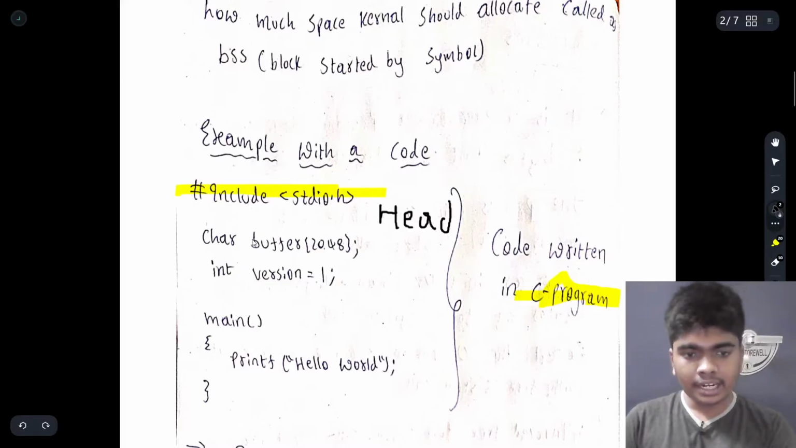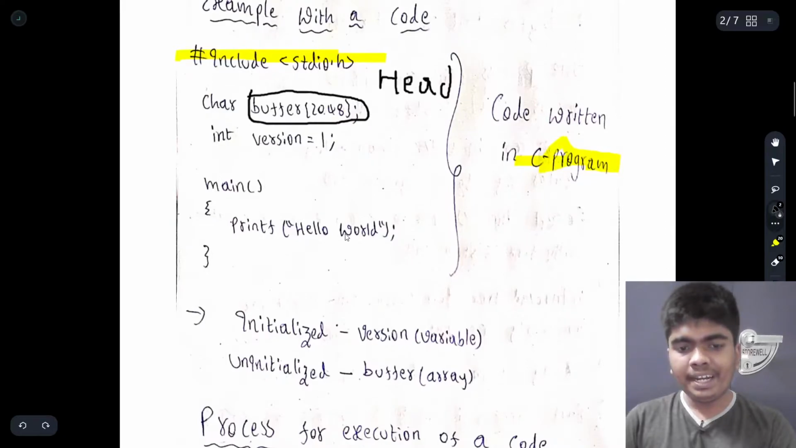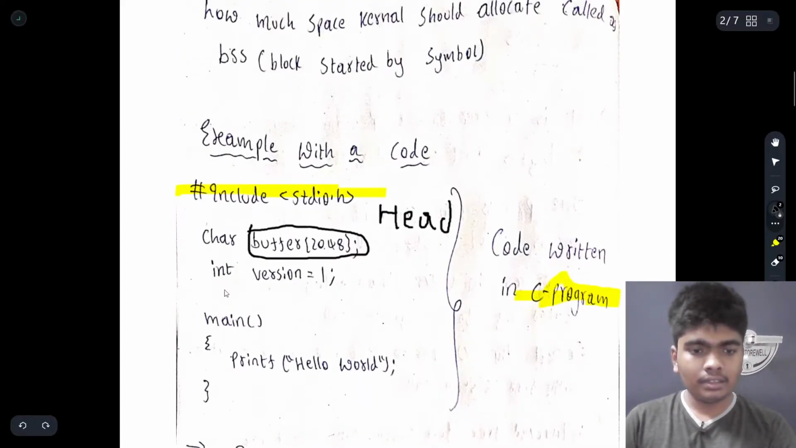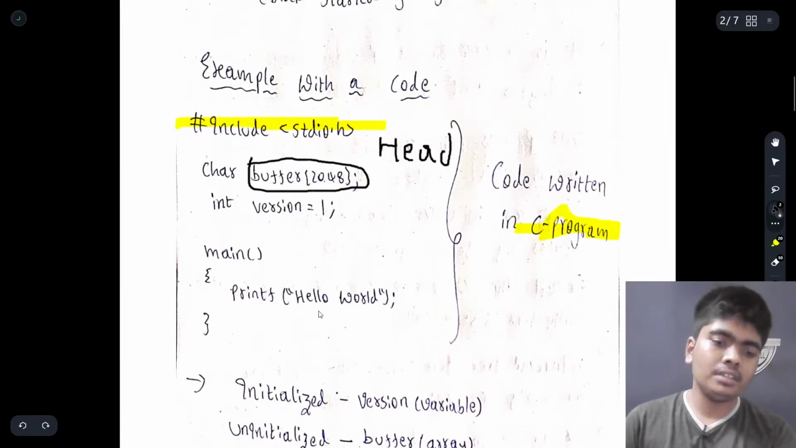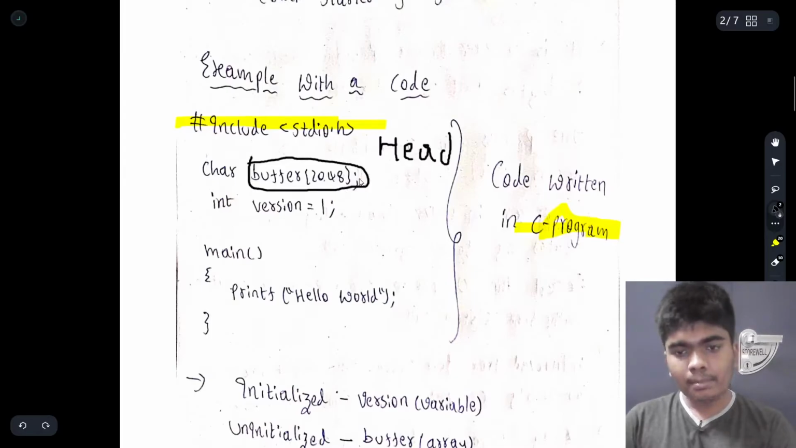So these are the header files, and this is a buffer. Buffer I will just discuss now. And then version, this is a variable, and then printf hello world. So here we can just see that these are the variables, and this is a main function, and this is a printf statement. So here, until here, this variable is completed.